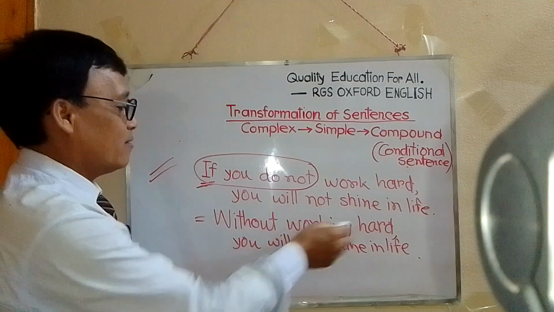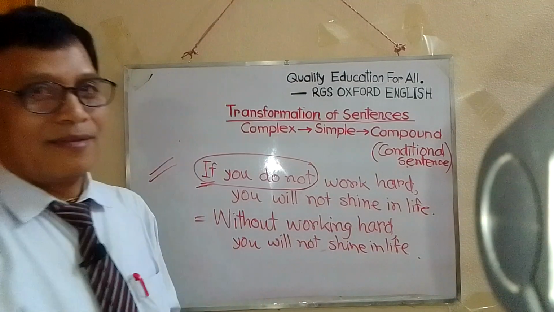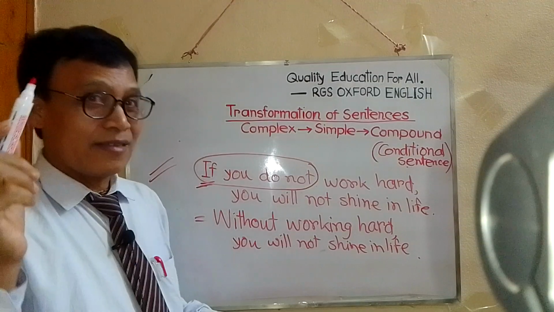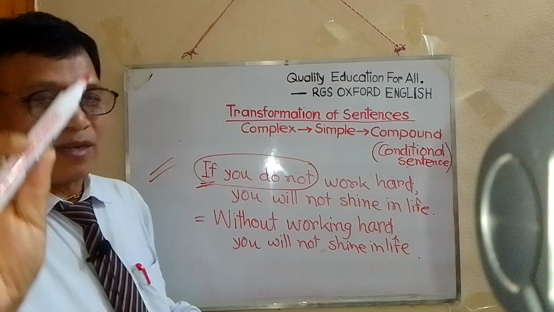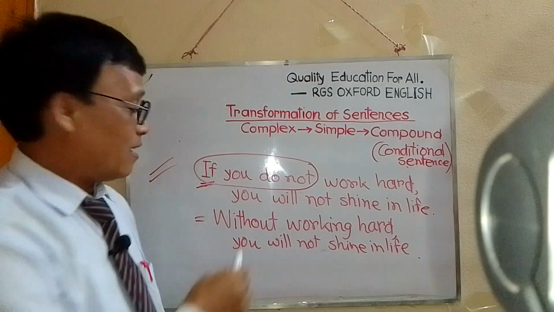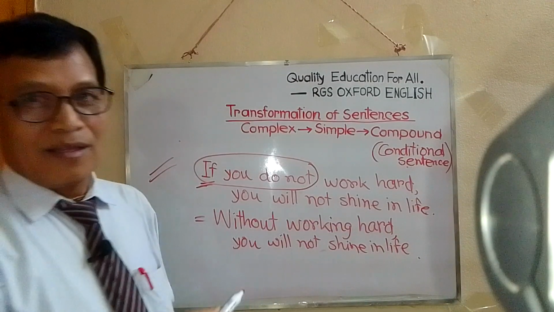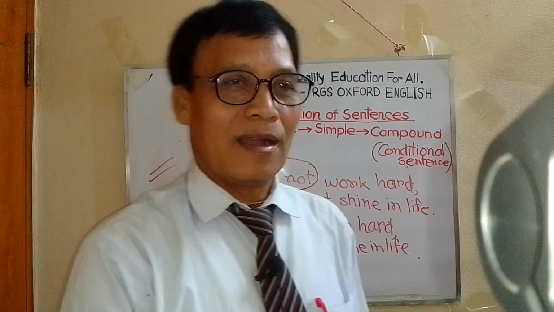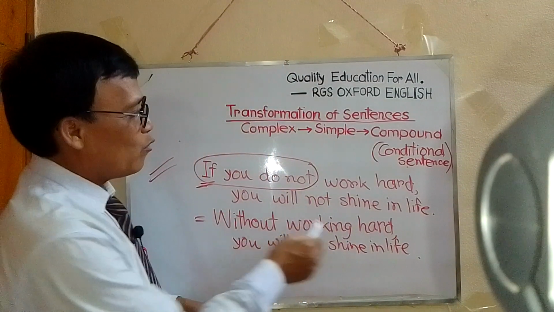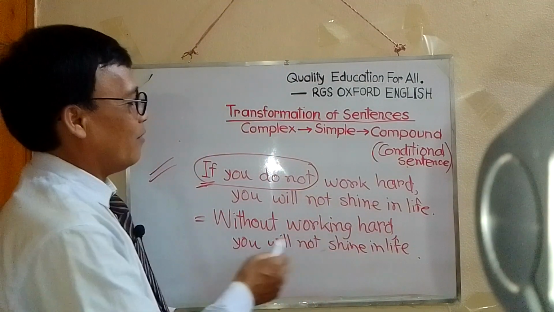This is a phrase and this is a clause. You know well that in a simple sentence there is only one clause, and the other part may be a phrase. With a phrase and a clause, it's a simple sentence. Okay, without working hard, you will not shine in life.